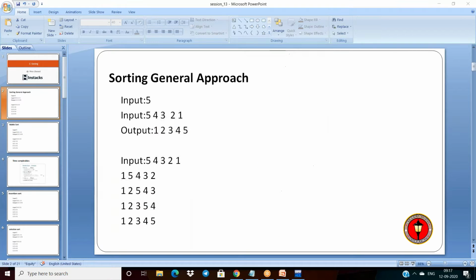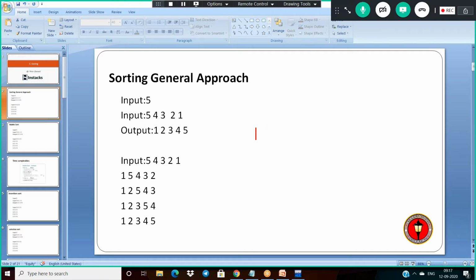Let us see first. First of all, I am explaining how internally the iterations will take place, and based on that we have to implement the logic. For that reason, I am taking the same values, 5 4 3 2 1.